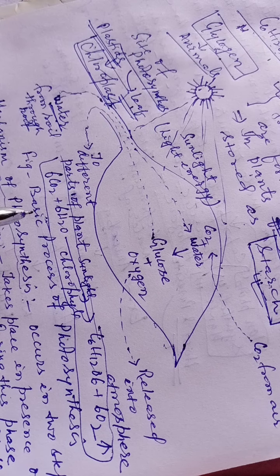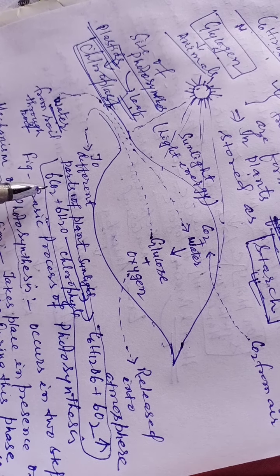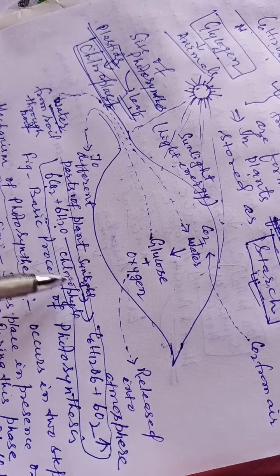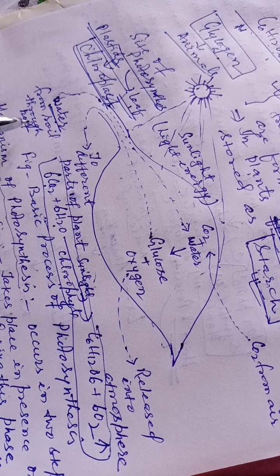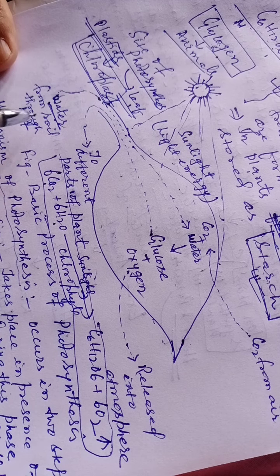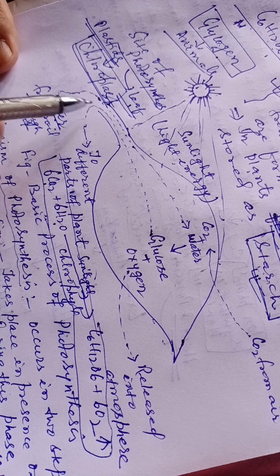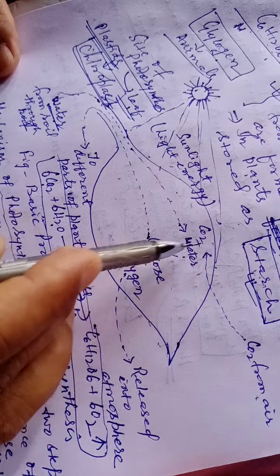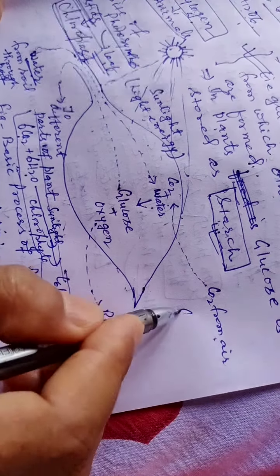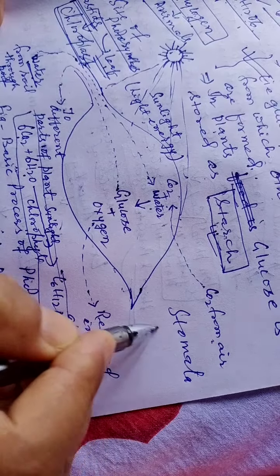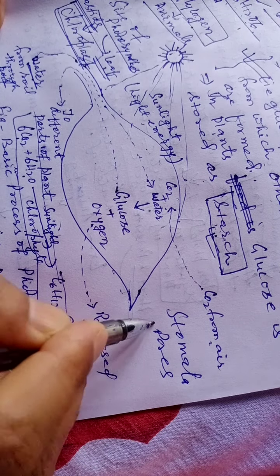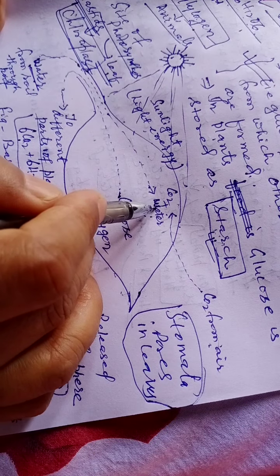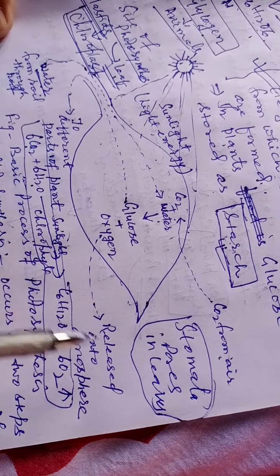So four materials are needed. One is carbon dioxide, another is water, sunlight and chlorophyll. 1, 2, 3, 4. Water is absorbed by the roots from the soil and sent through the xylem tissues to the leaves. Carbon dioxide from the air is absorbed through stomata, pores in leaves that allow CO2 in, so stomata play an important role.